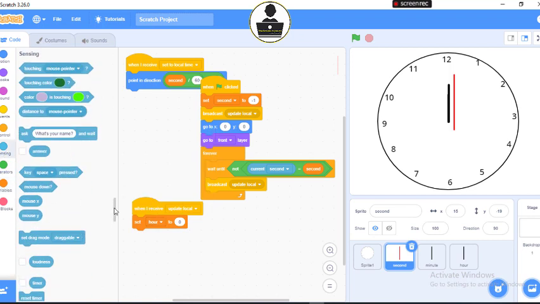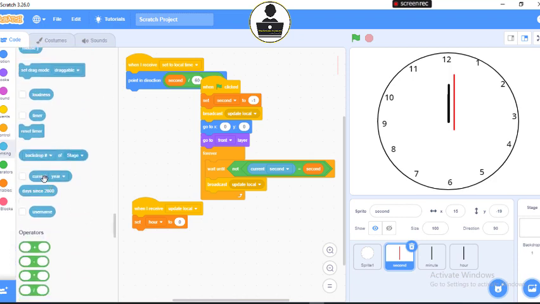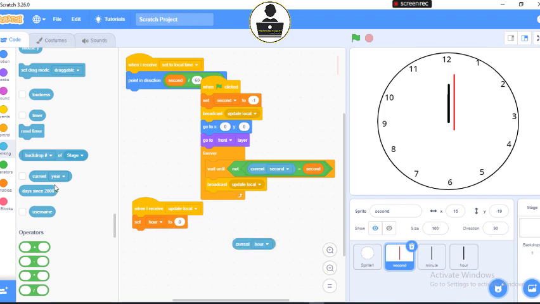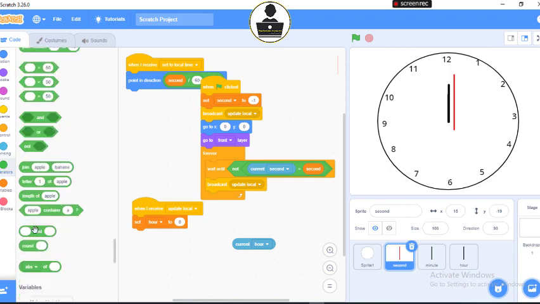I will set the hour to current. Once it's set to current, I'll say current hour. Let's bring out this mod. Let's go to operators, bring out this mod. This one comes in here, then hour is 12 hours.